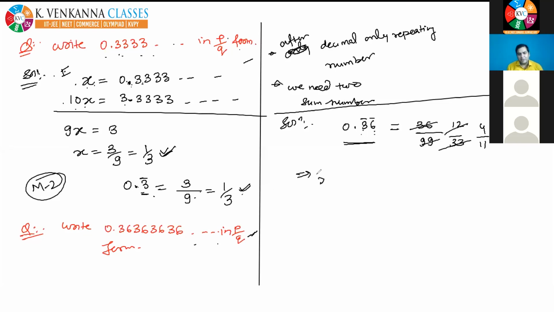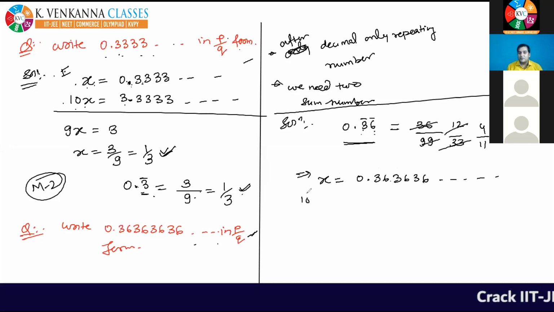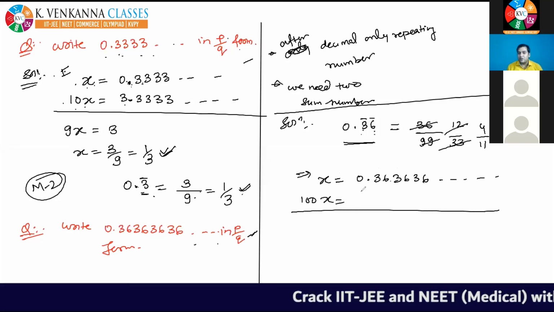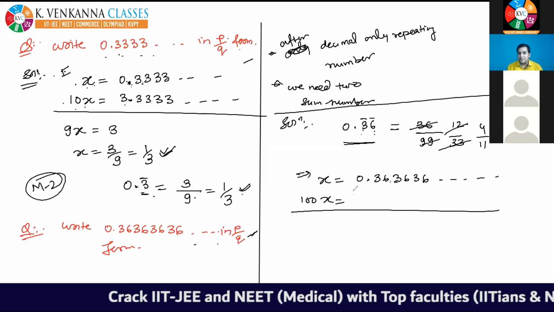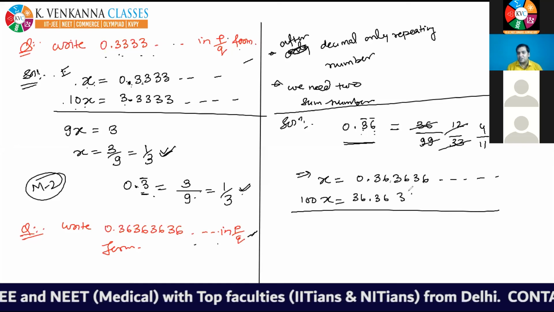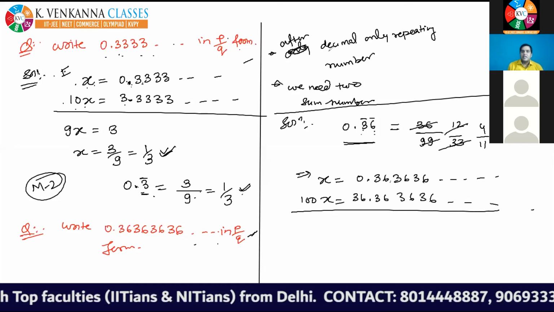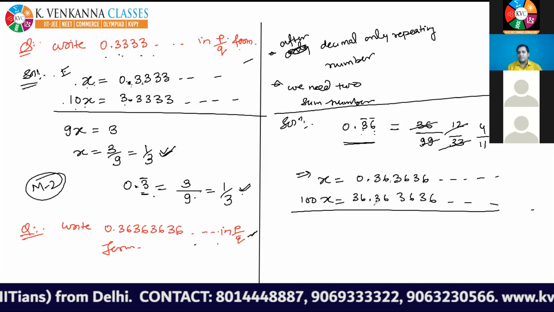See, the number which you want to write in P by Q form, write like this. Now, after the decimal, only repeating things must be there. So 3636, yes, it is repeating. You need two such numbers. So multiply it by 100 such that after the decimal 363636 gets repeated. If I multiply it by 100, what will I get? The decimal will be shifted here. So I will get 36.363636.